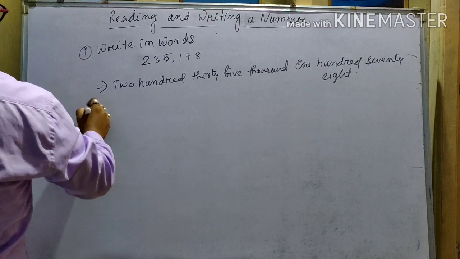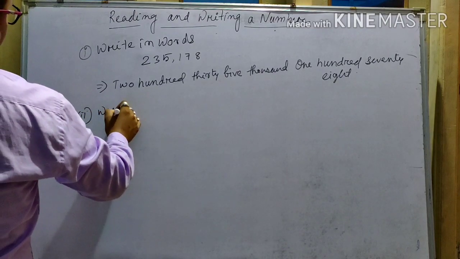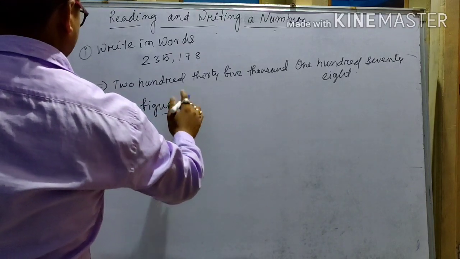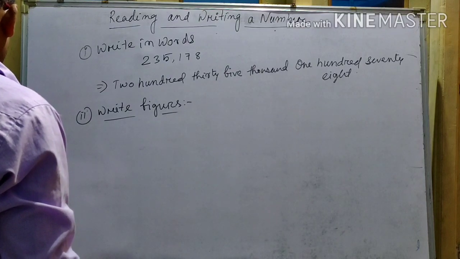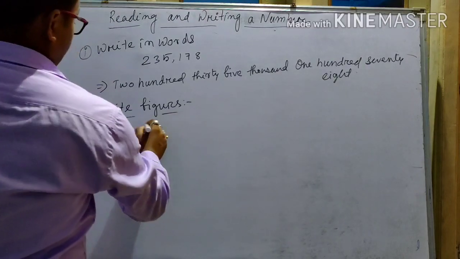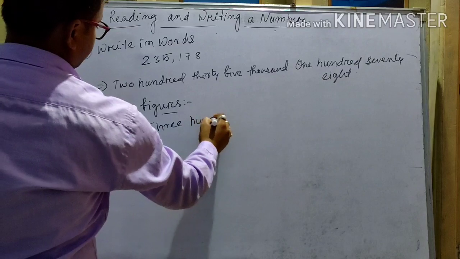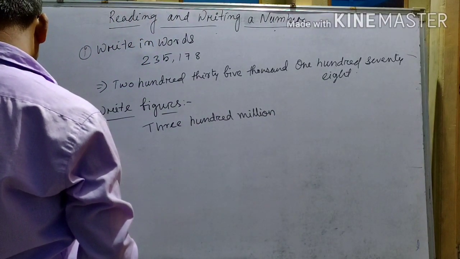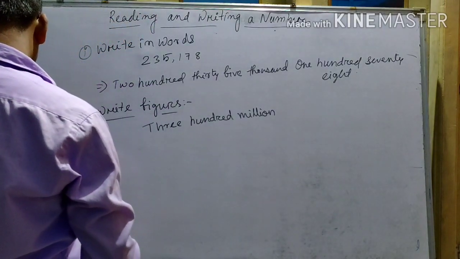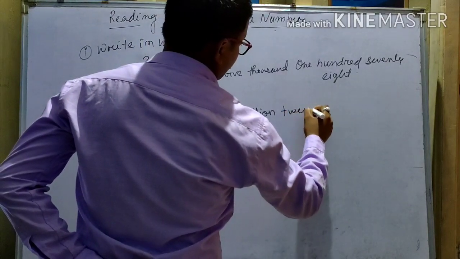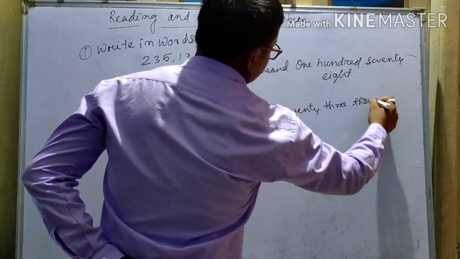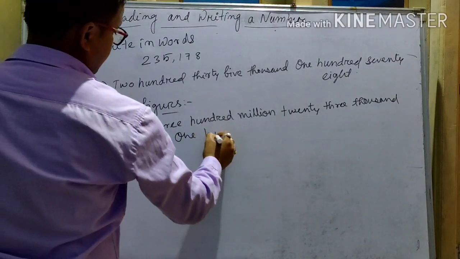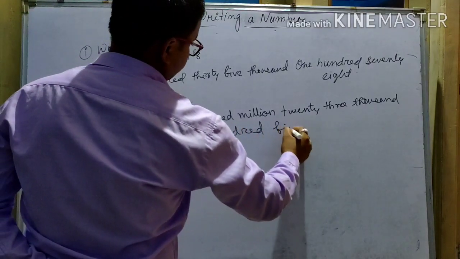Another example: write in figures. When a number is given, suppose 300 million 23 thousand 105.